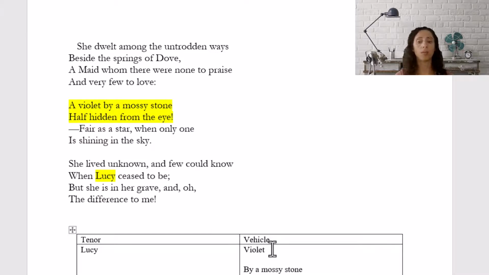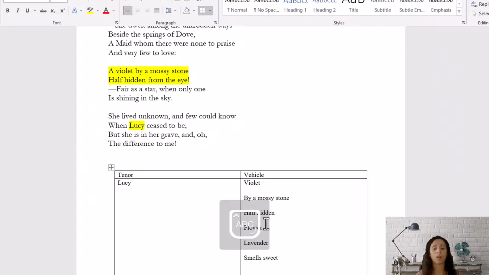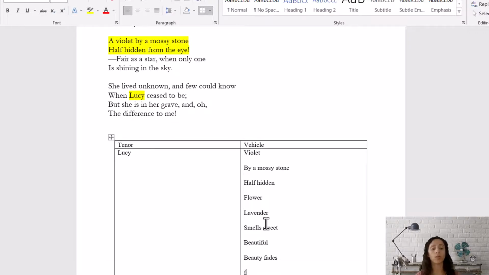So a violet is also a flower. It's lavender in color. It smells sweet, beautiful, but the beauty fades. The beauty fades quickly. So these are all the things that he's suggesting about Lucy. A violet is also very fragile in its beauty. It could be easily broken.